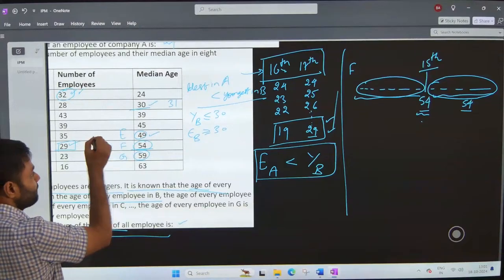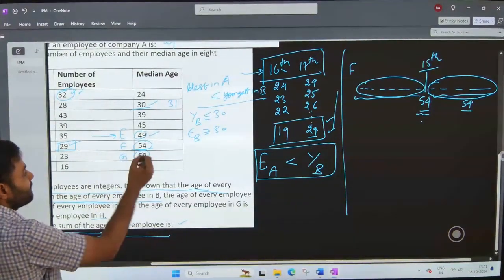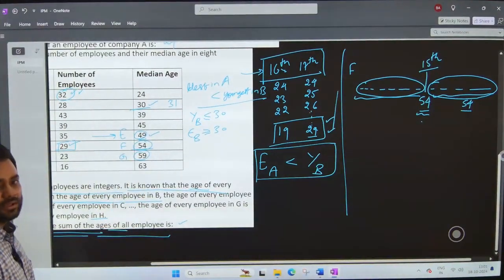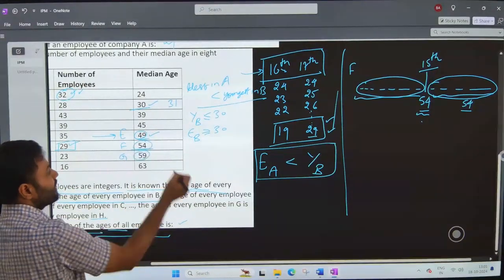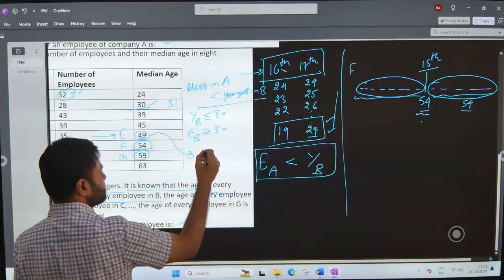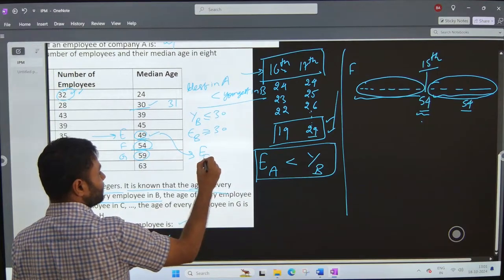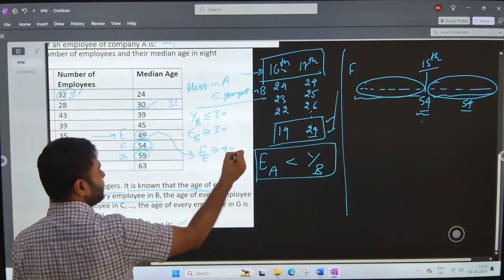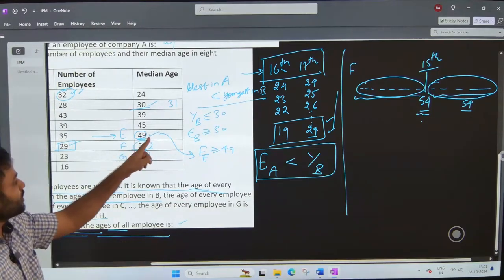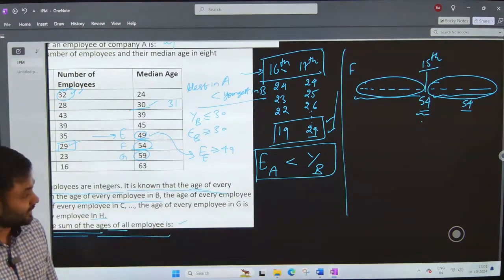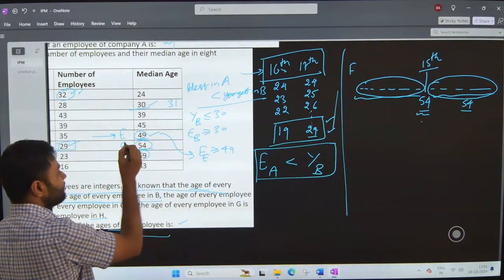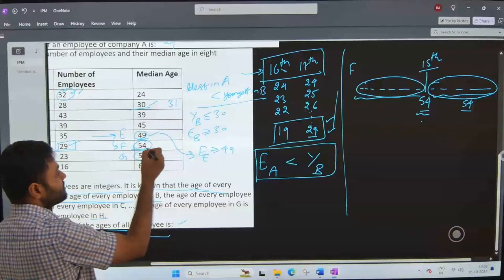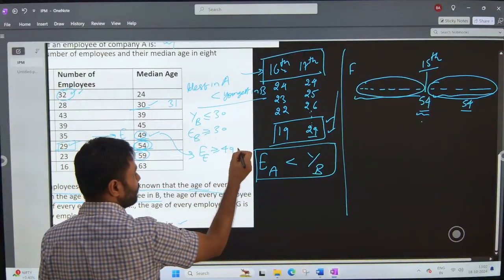So for this, we will go to company E. In company E, the median age is 49. So what we can say here is the eldest employee is more than or equal to 49. For company E, we can say the eldest employee will be more than or equal to 49. That means the eldest employee of company E can be of 49 years of age as well. That also means that the youngest employee of company F, which is after E, will have an age which is more than 49.